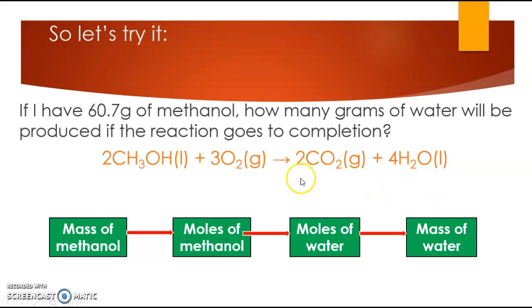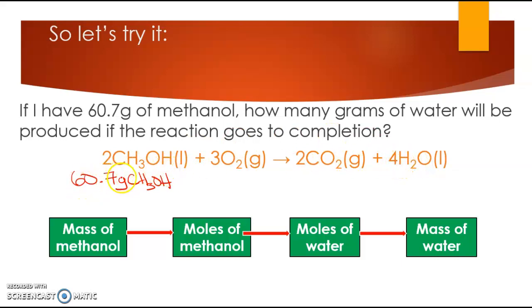So how do we do that? We're going to start with what we were given, that eggs information. We were given that we had 60.7 grams of methanol. And you'll notice that not only do I include the units, I also include the chemical that I'm talking about. That's because halfway through our calculation, we're going to change what chemical we're talking about. We're going to go from talking about methanol to talking about water, in the same way that in our simple math, we went from talking about crepes to talking about eggs to talking about crepes.